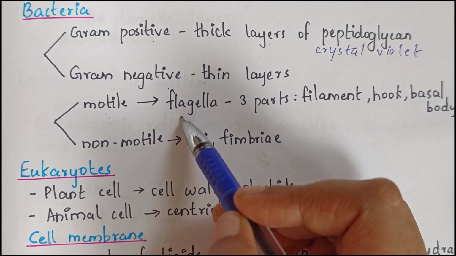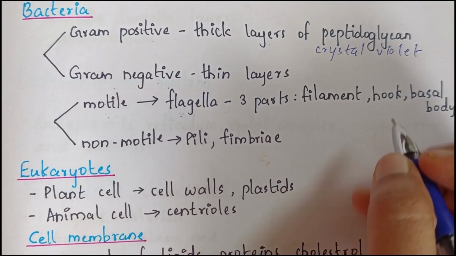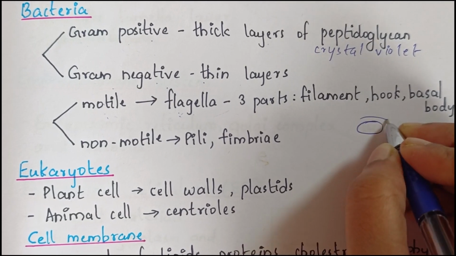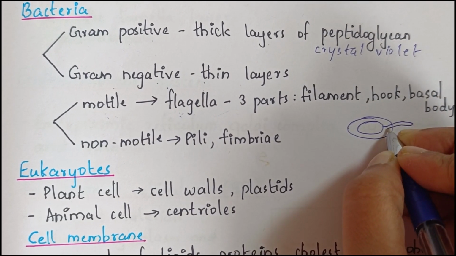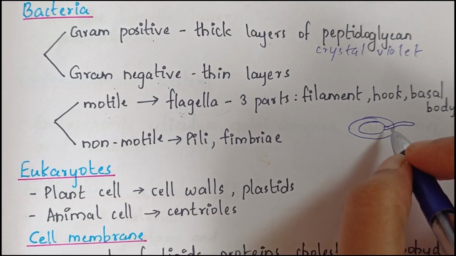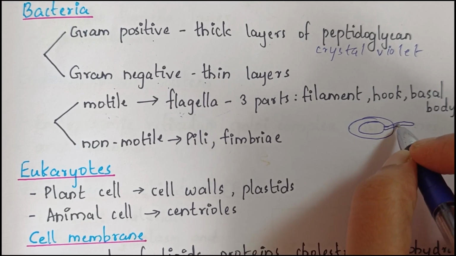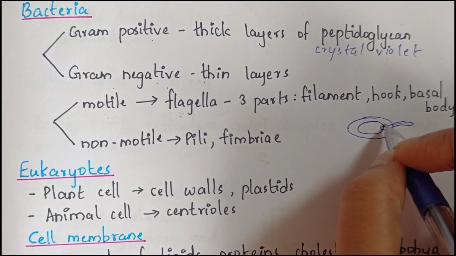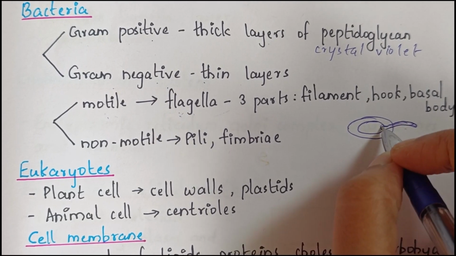And this flagellum is actually a thin filamentous extension from the cell wall. If this is the cell wall, there will be a thin filamentous extension from the cell wall. This is known as flagellum, and it has three parts: mainly filament, hook, and basal body. This is the basal body, this is the hook, and this is the filament.